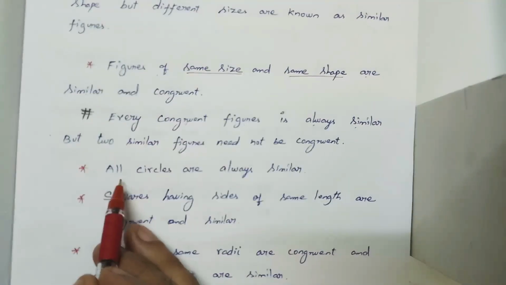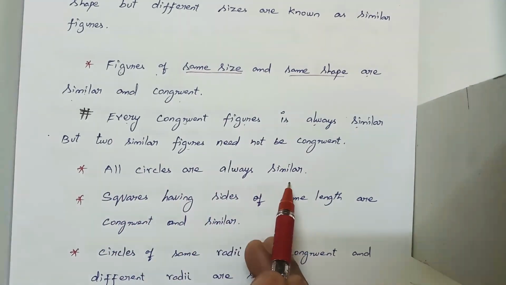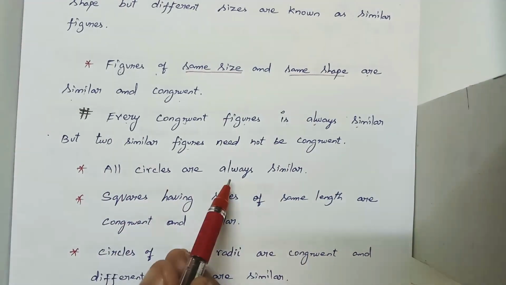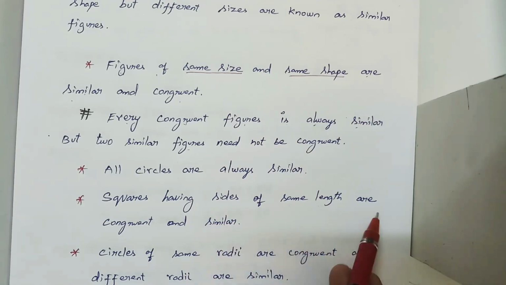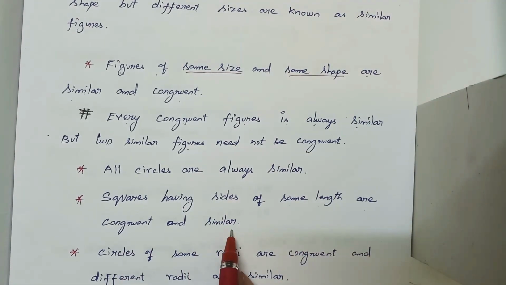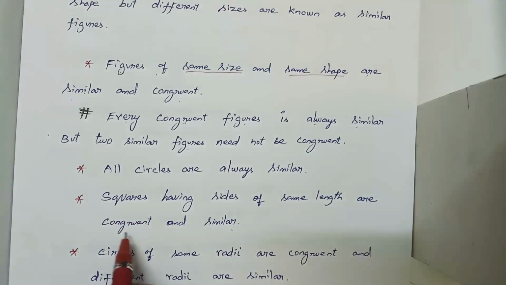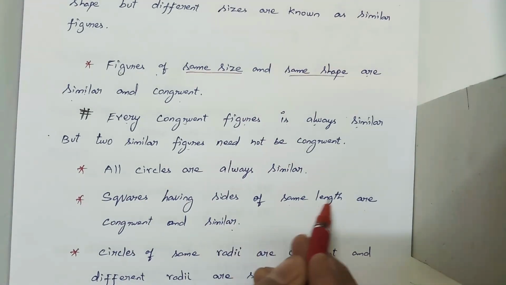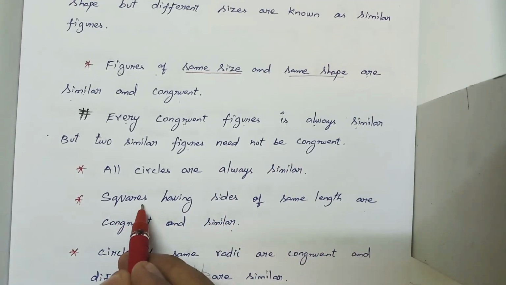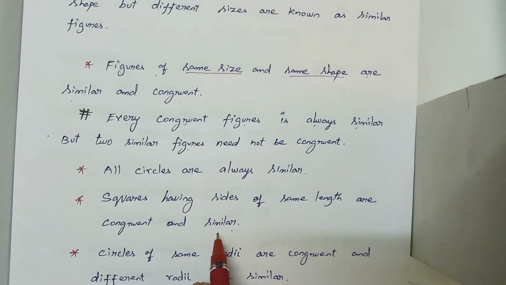And the next one is that all circles are always similar, because we are having different radii, whatever they may be. Squares having sides of the same length are congruent and similar. If we have the same length, then the two squares are congruent figures. If the two squares have different lengths, then they are similar figures. You have to differentiate, right.